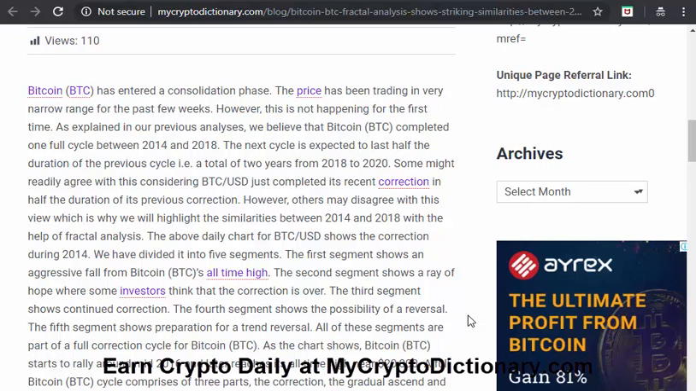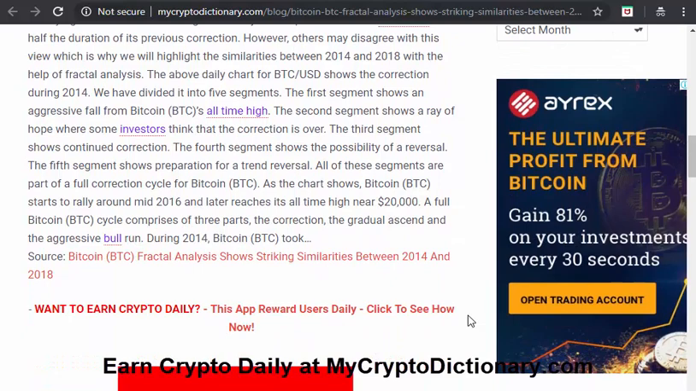Both daily charts for BTC show the correction, divided into 5 segments. The first segment shows an aggressive fall from Bitcoin's all-time high. The second segment shows a ray of hope, where some investors think that the correction is over, while the third segment shows continued correction. The fourth segment shows the possibility of reversal. The fifth shows preparation for a trend reversal. All these segments are part of the full correction of BTC. So that's a good read. You need to take time, and this is coming from